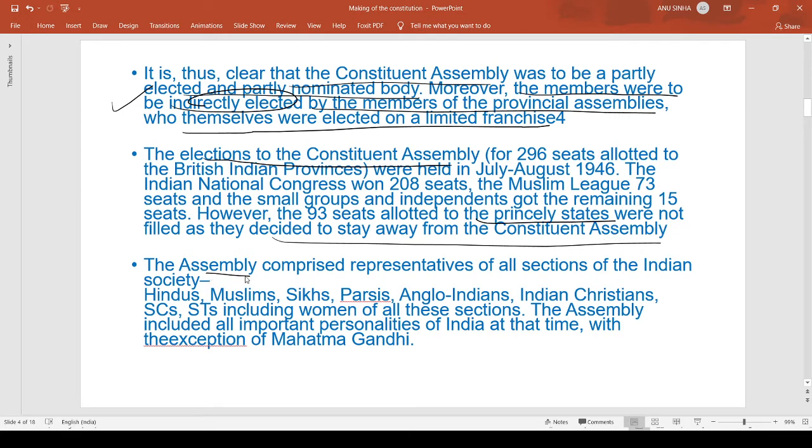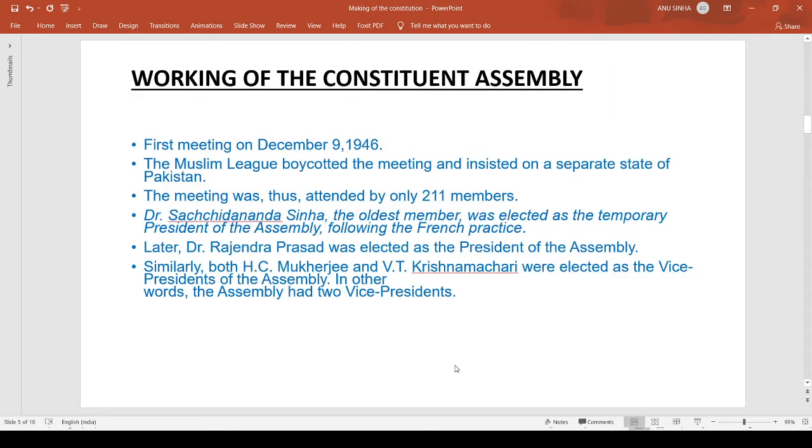Now, the assembly comprised representatives of all sections of Indian society, including Hindus, Muslims, Sikhs, Parsis, Anglo-Indians, Indian Christians, SC, ST, including women of all those sections. The assembly included all important personalities of India at that time, with the exception of Mahatma Gandhi. Mahatma Gandhi was not part of the assembly, and you must know that he was never in favor of forming a constitution.